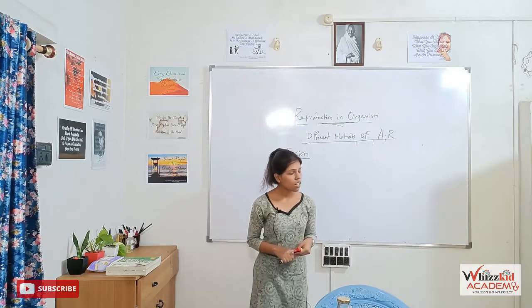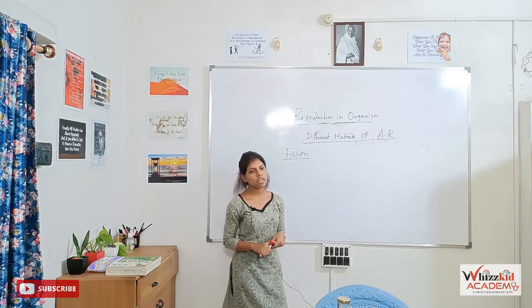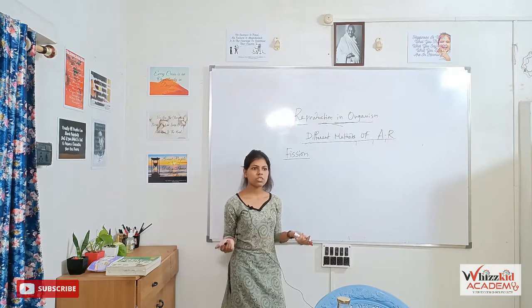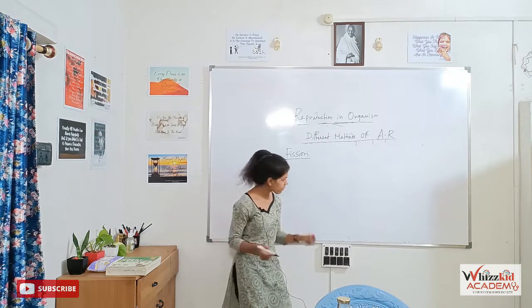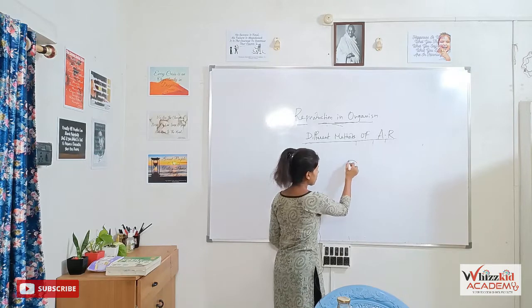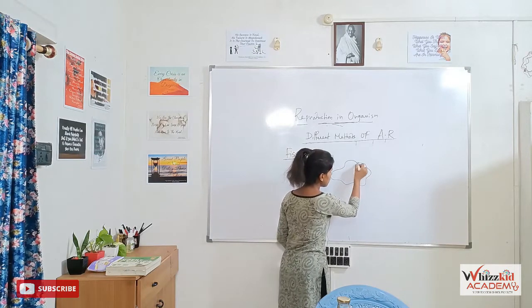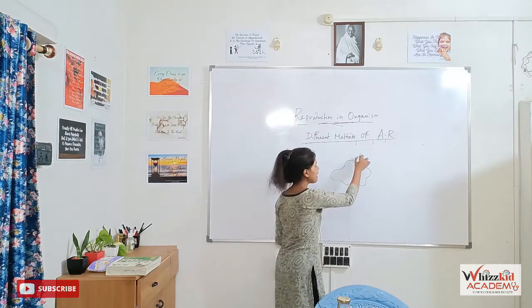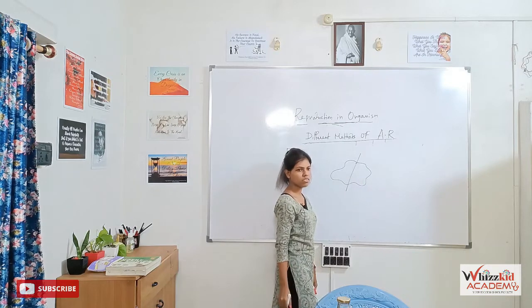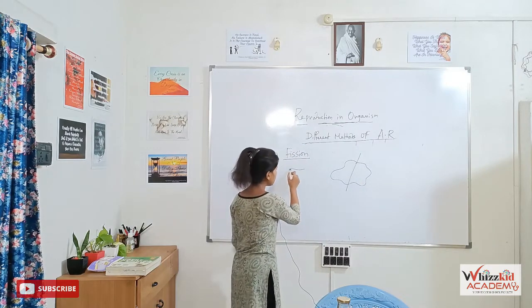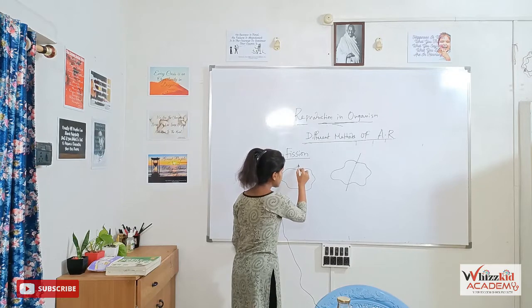Now you can say, what is the difference between fission and fragmentation? Fragmentation is also the splitting of the mother body. In case of fragmentation, the division occurs in any random plane. But in case of fission, it occurs in an equal plane.